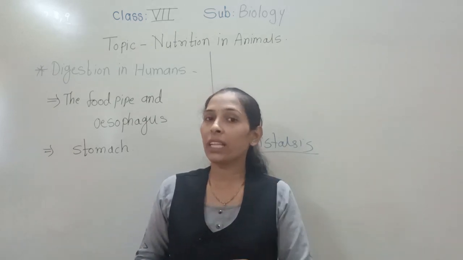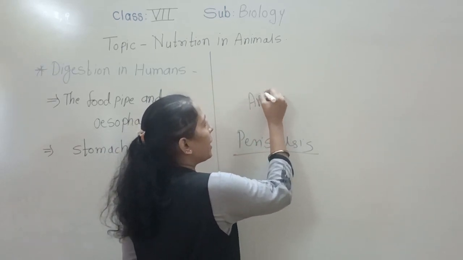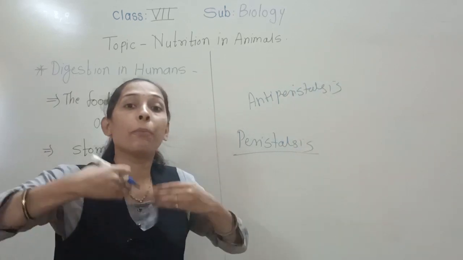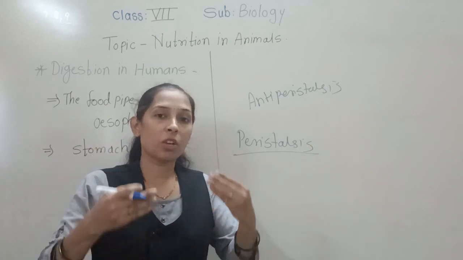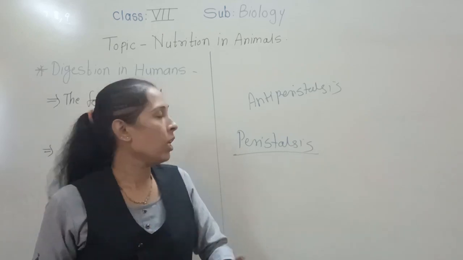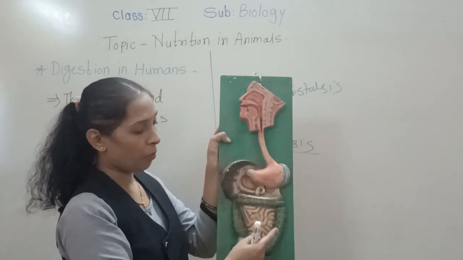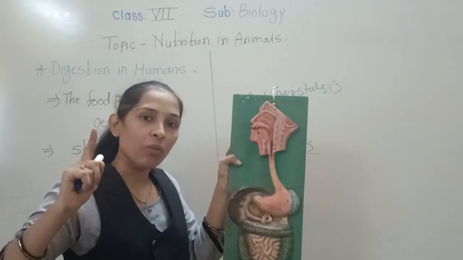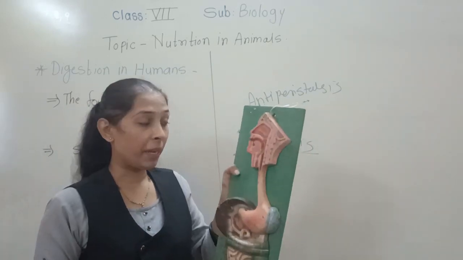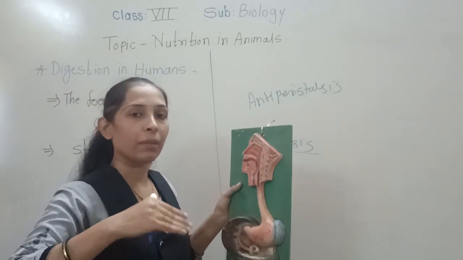Vomiting. Okay, so when we are vomiting, that time the peristalsis is what? Anti-peristalsis motion. Anti means what? Opposite. The food comes up instead of going down, with the help of the wave-like motion only. So in the whole digestive system, the food moves through the different parts with the help of the wave-like motion only, and that wave-like motion is called peristalsis. When we are vomiting, that motion is called anti-peristalsis. Means they act oppositely, but the motion is what?